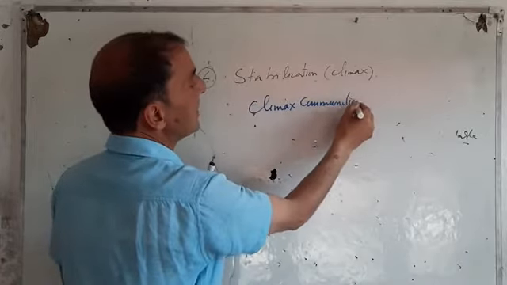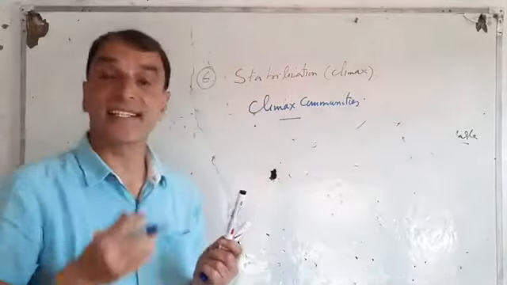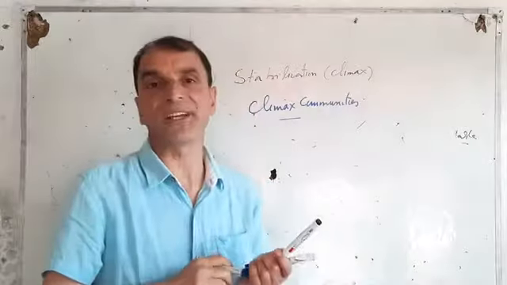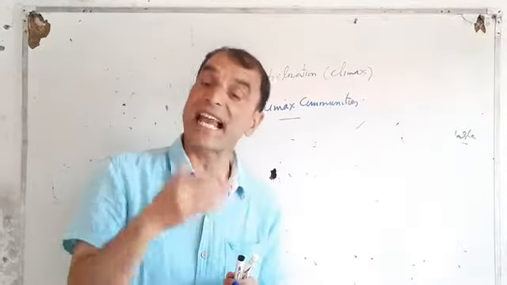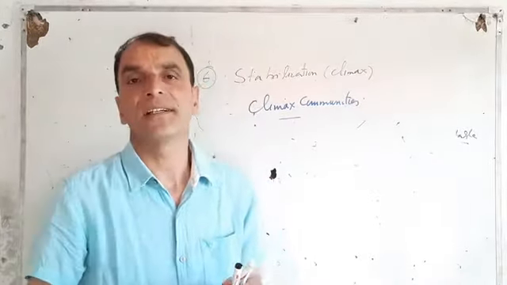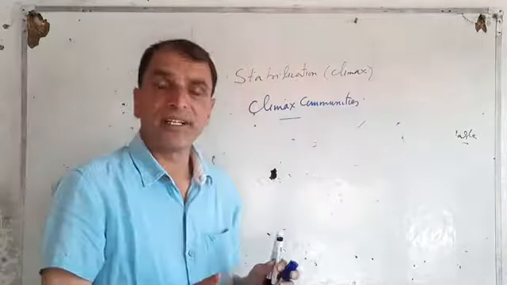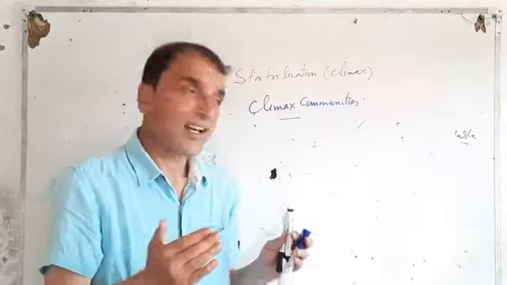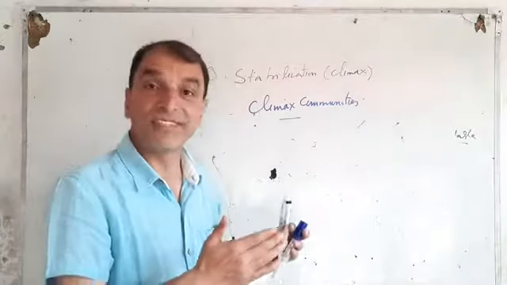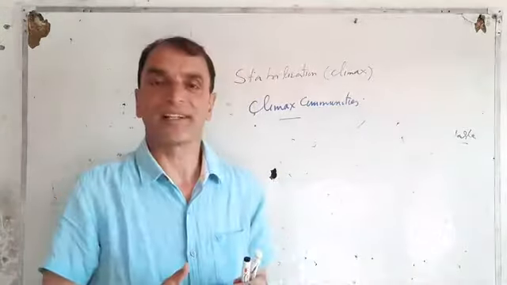Climax communities, right? This stage or step of ecological succession is known as the climax stage. The climax community is in equilibrium with the changes in the environment.